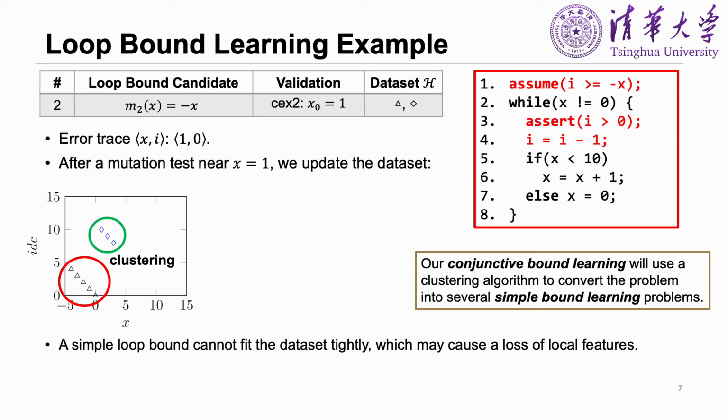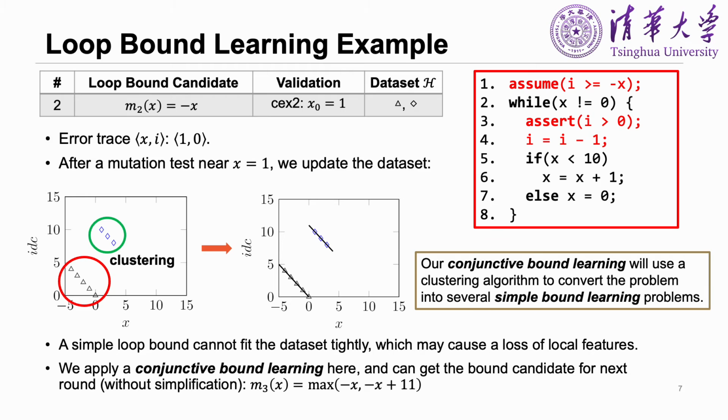One is the red circle, and the other is the green circle. By applying the simple bound learning independently on each subset, we can get the conjunctive bound candidate for the next round, which is m(x) equals max of -x and -x plus 11.